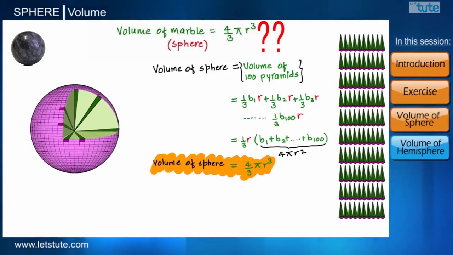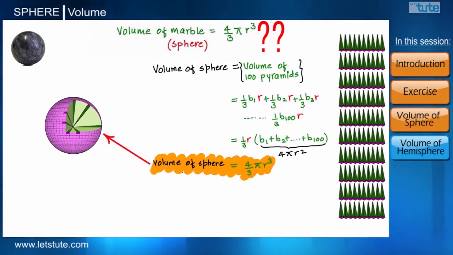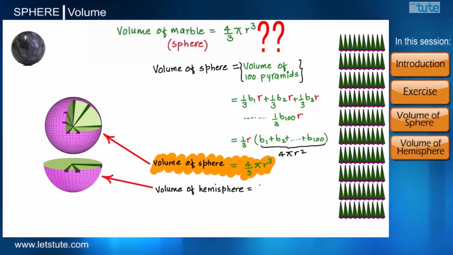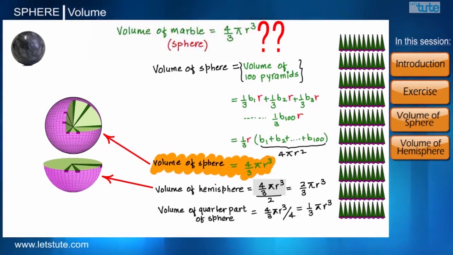And just as in our previous session, we derived surface area of a hemisphere with the help of surface area of a sphere, similarly, we can also find the volume of a hemisphere by using the formula of the volume of a sphere, where we divide volume of a sphere by 2, which will give us 2 by 3 pi r cube. Also in the same way, by dividing it by 4, we will get volume of the quarter part of a sphere, which is 1 by 3 pi r cube.